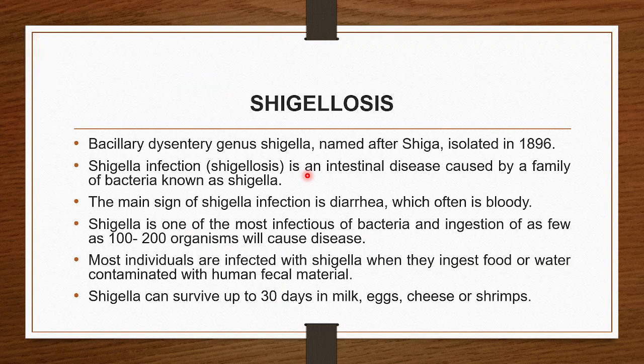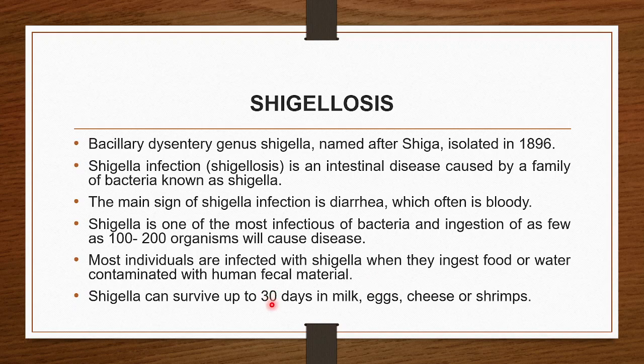Shigellosis is caused by Shigella, isolated by Shiga in 1896. The main symptom of Shigella infection is diarrhea, which is bloody diarrhea. That means the stool contains blood also. Only 100 to 200 organisms are able to cause the infection. Most individuals are infected with Shigella when they ingest food or water contaminated with human fecal material.